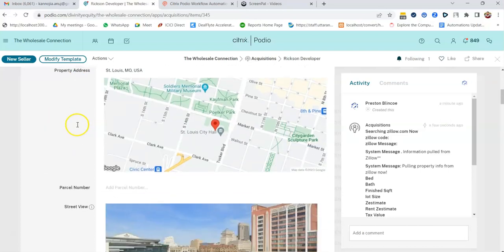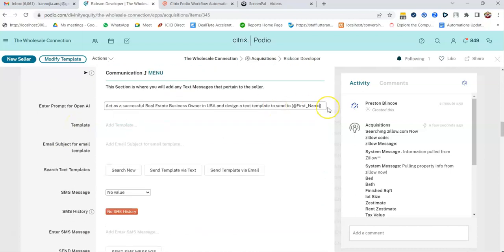That is Rickson. To give him an offer on the property.